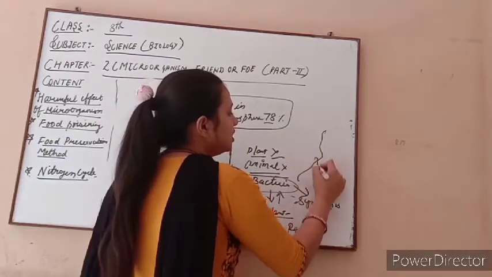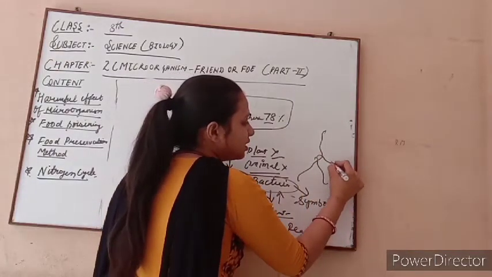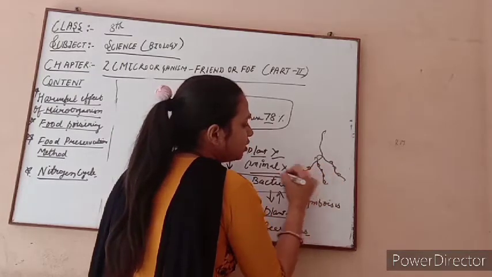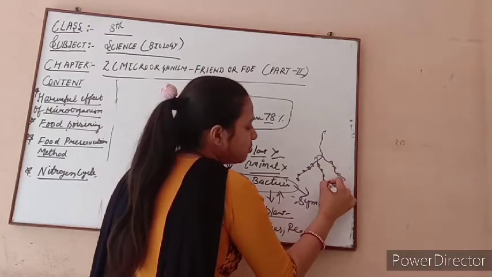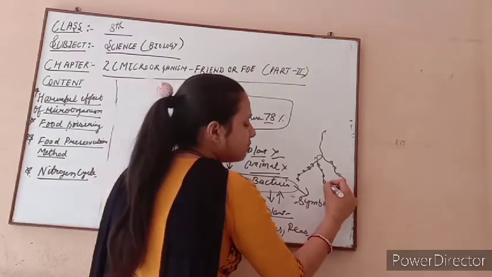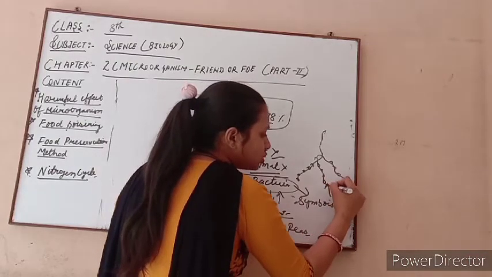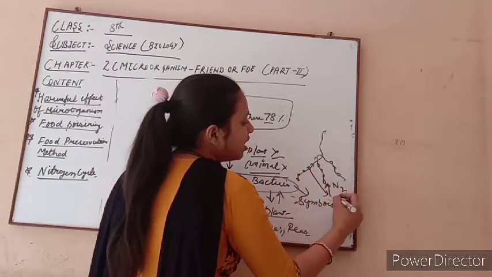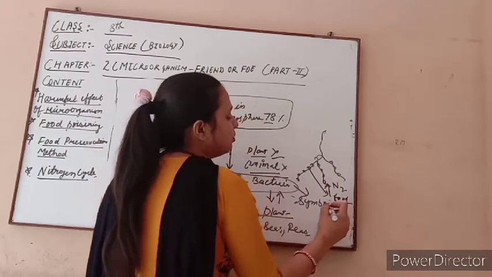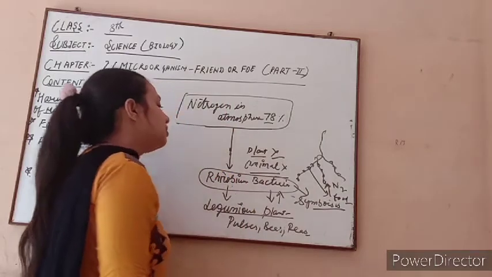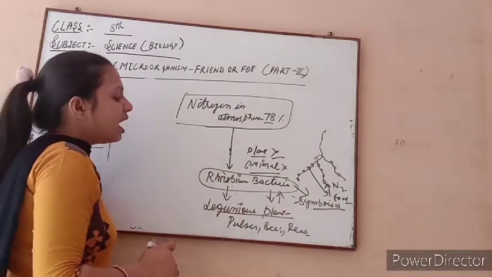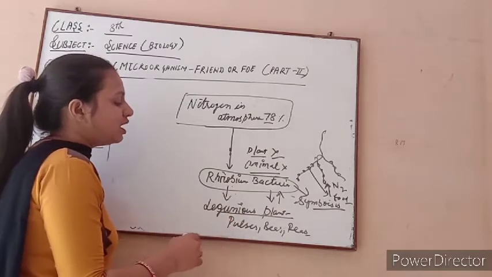Like this is the root, and here, in circle form, the root nodules are present. So the rhizobia bacteria is present here, and it gives nitrogen to the roots of the plant, and from the plant root it takes food and nutrients. So it plays a symbiotic relationship with the plant. So rhizobia bacteria is very necessary. It is present in leguminous plants, those plants which contain a high amount of protein.